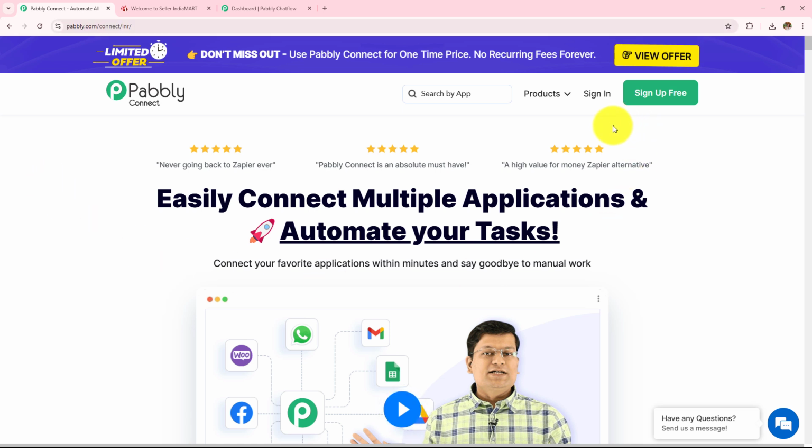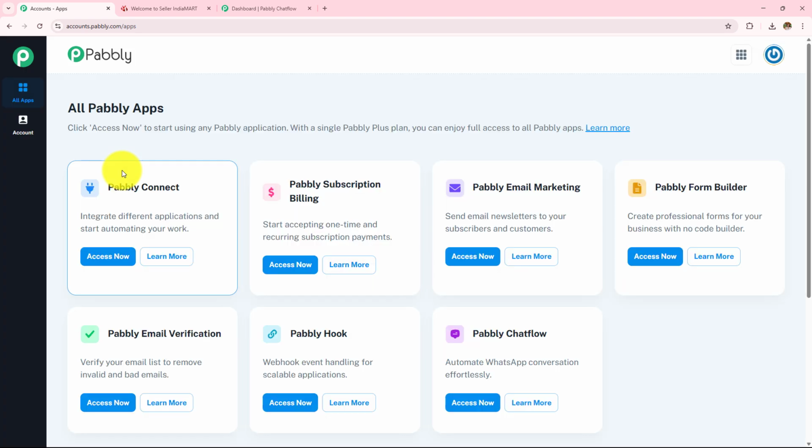Now after browsing the website, we need to sign in to our Pabbly account. On the top right corner, you can see two options, sign in and sign up for free. If you are an existing user, click on this sign in, and if you are a new user, click on this sign up for free, and this will give you 100 tasks free on monthly basis. As I'm an existing user, I'll click on this sign in. And here all Pabbly apps page has appeared, which is showing me all the Pabbly applications. Here I have to click on this Pabbly Connect Access Now.